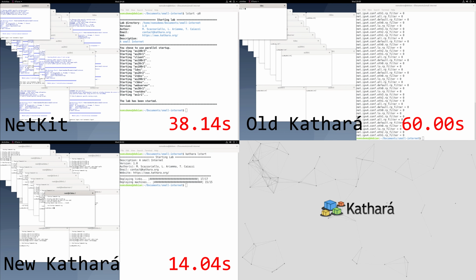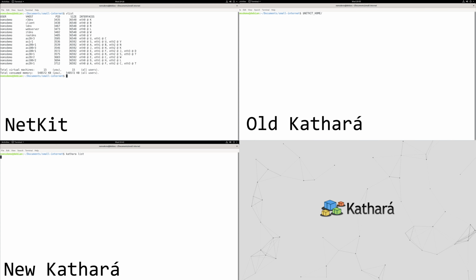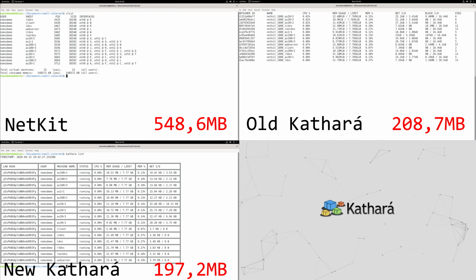However, it is very useful to consider CPU and memory after the network scenario has been deployed, since these resources have to be available on the host in order to ensure smooth performance. Now, we are running the commands to get the resources used by each device on each emulation system. Observe that old Kathará and new Kathará show comparable results, since they both share Docker as virtualization technology.